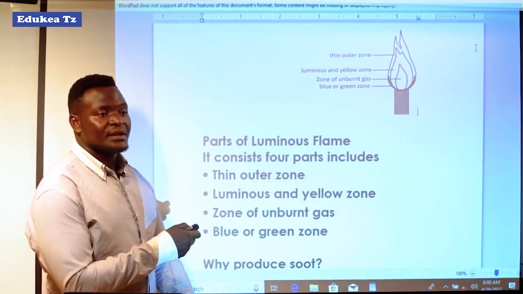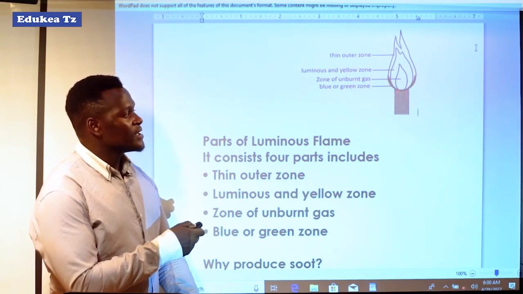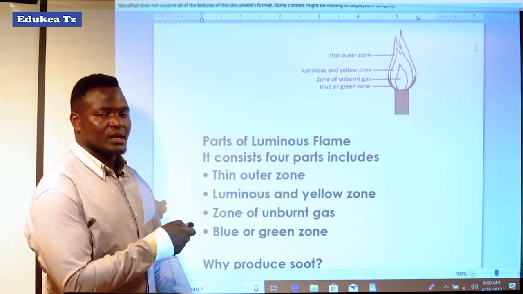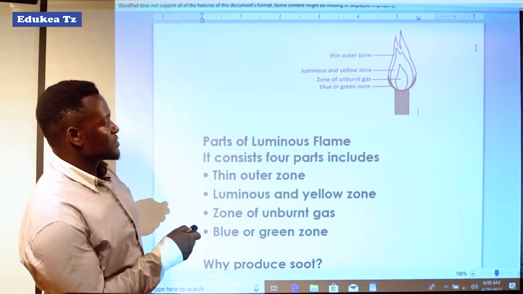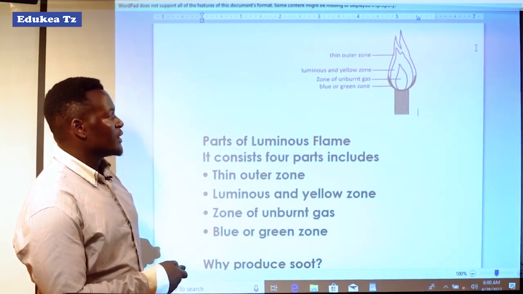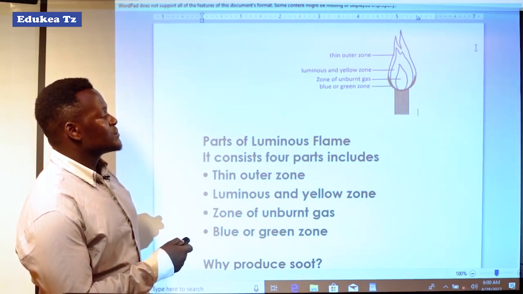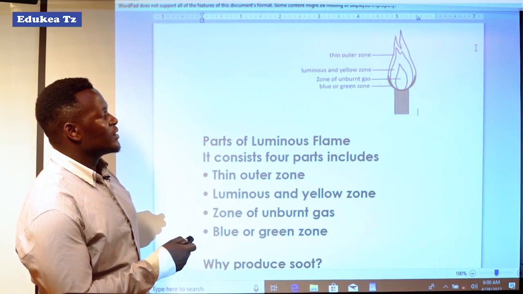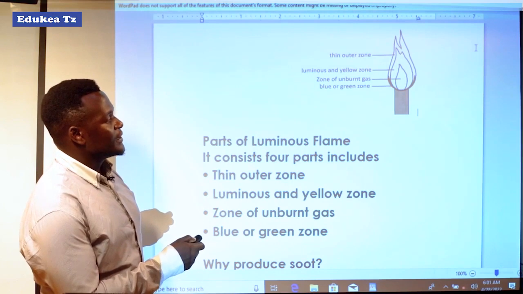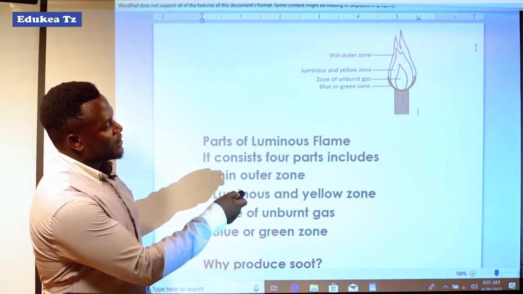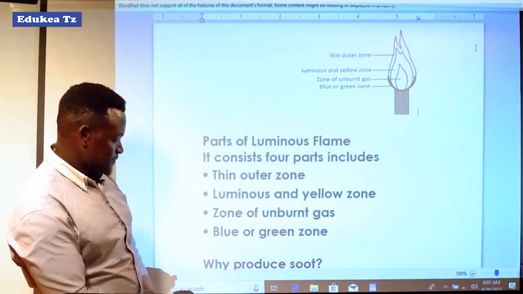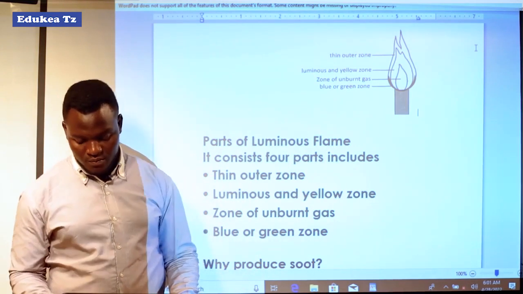It is because there is a lower amount of oxygen gas which supports the burning or heating process. And the fourth one is called the blue or green zone. This blue or green zone is found at the outside of the flame, downward there. You can see where the blue or green zone is found.